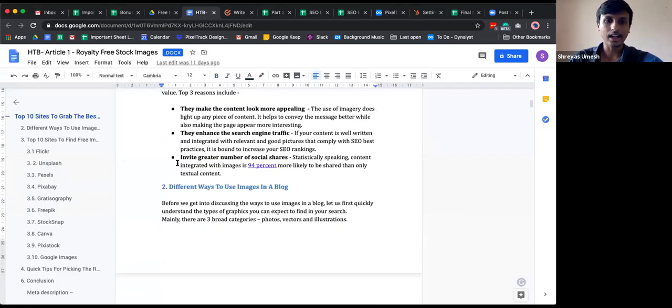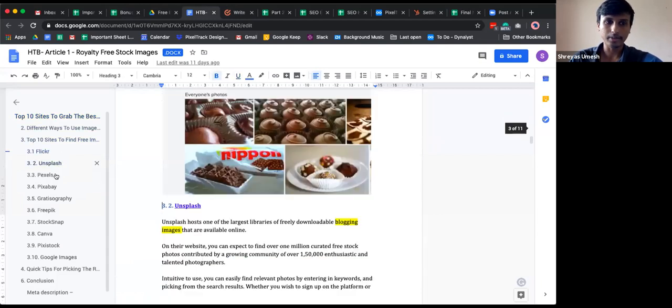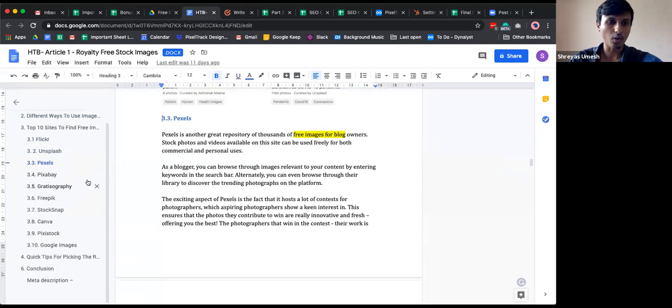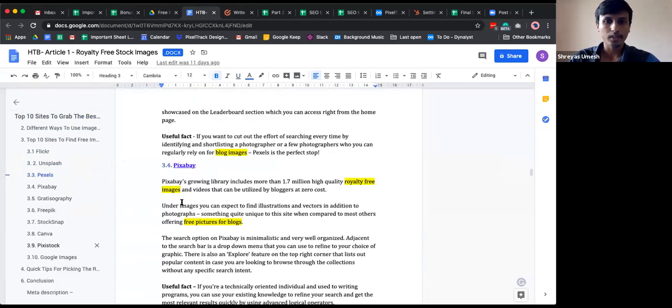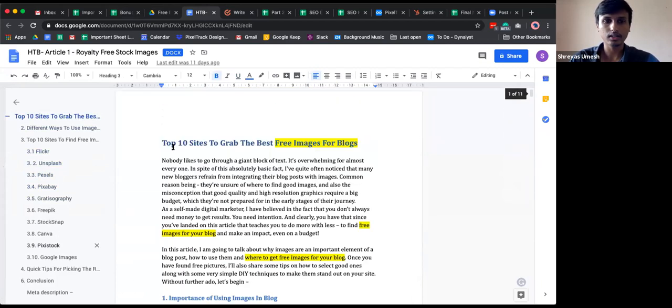So this is the entire article. We have got around 10 free websites which will provide us images for blogs, which are copyright free and we can use on our blog. So what I'll do is I'll just start posting it in the blog.